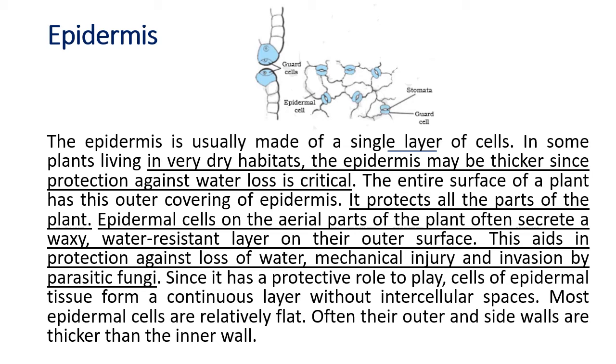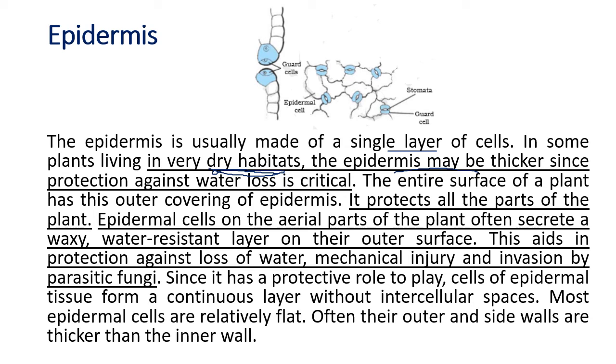Now in dry habitats, meaning deserts and everywhere where there is less water, the epidermis may be thicker so that there is less loss of water. So the outer covering in desert plants is thicker to prevent loss of water. So the whole plant has got an outer covering called the epidermis. It protects all the parts of the plant.